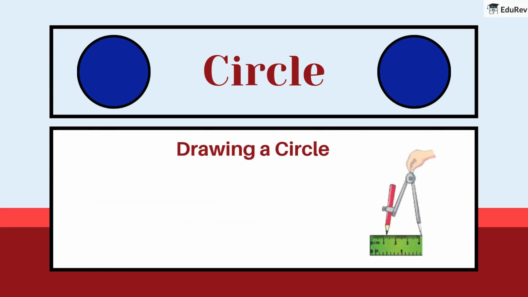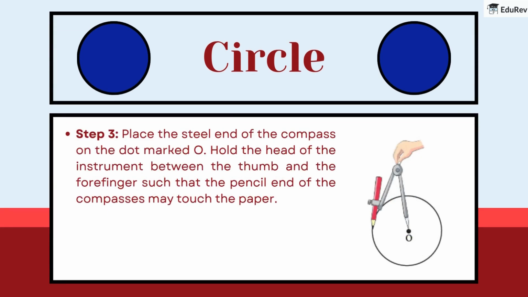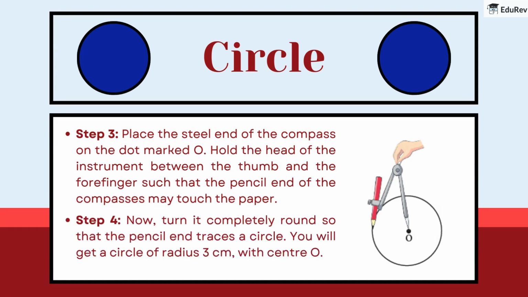Drawing a circle. Step 1. With the help of your ruler, open the arms of your compasses to 3 cm in length. Step 2. Mark any point O on a piece of paper. Step 3. Place the steel end of the compass on the dot marked O. Hold the head of the instrument between the thumb and the forefinger such that the pencil end of the compasses may touch the paper. Step 4. Now, turn it completely round so that the pencil end traces a circle. You will get a circle of radius 3 cm with center O.